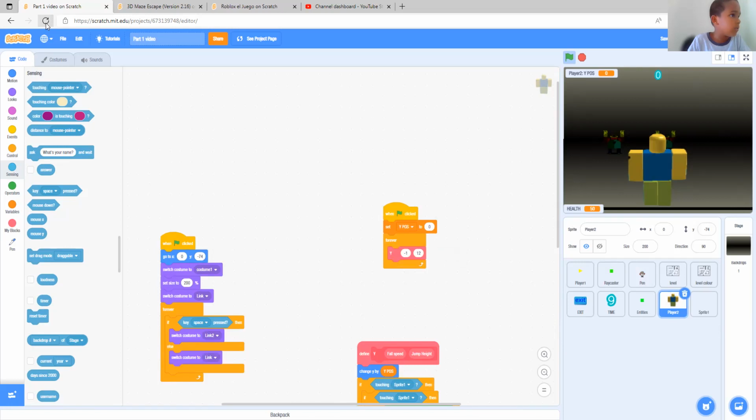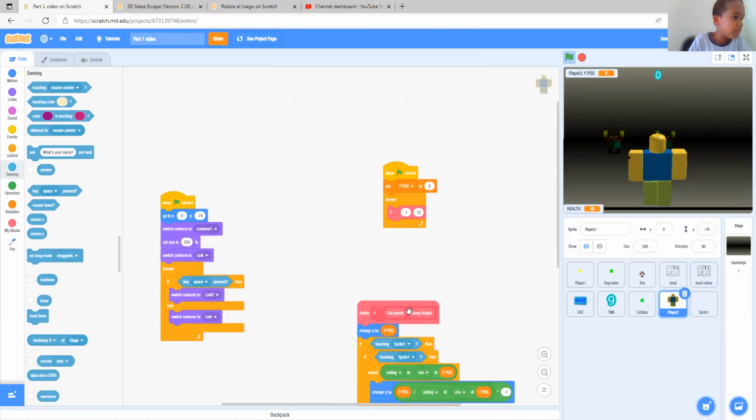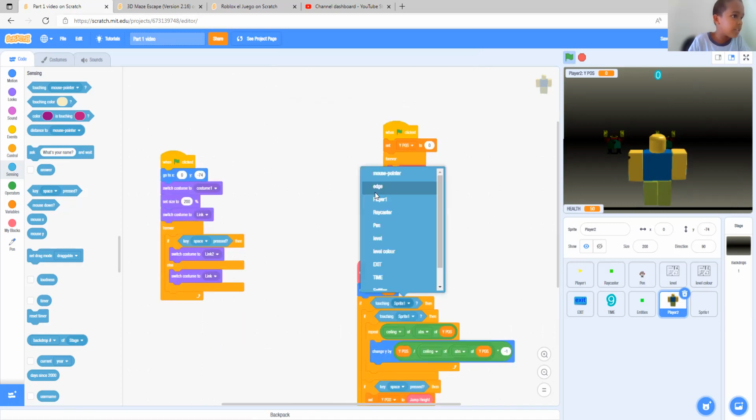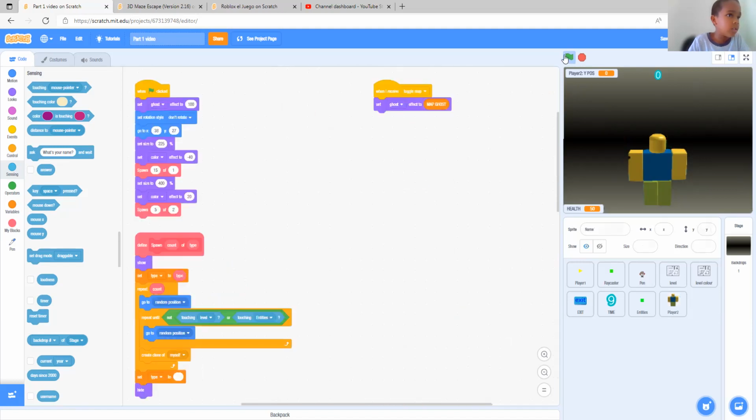Okay, let's reload. I hope it saves some of our work. I hope so. Oh, wait, cancel. Until touching edge, delete this thing. Stop. It's still happening, right?